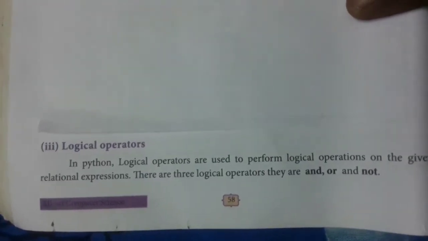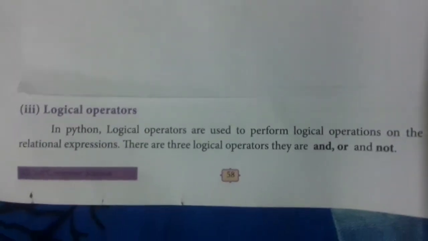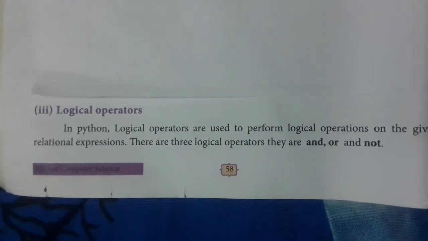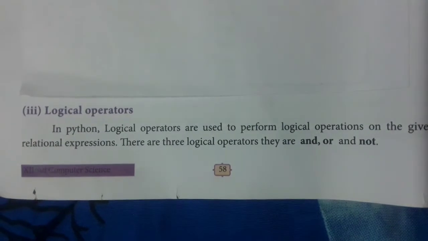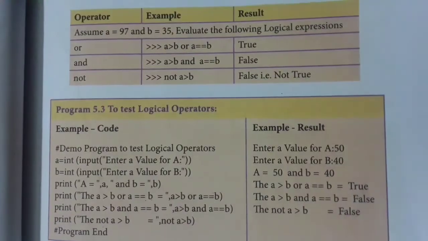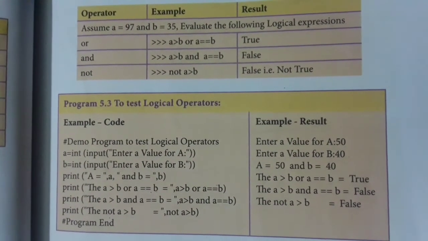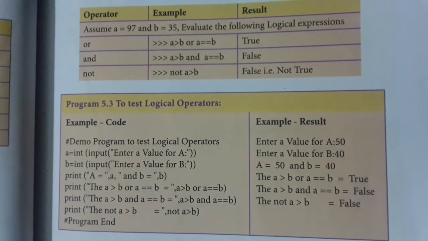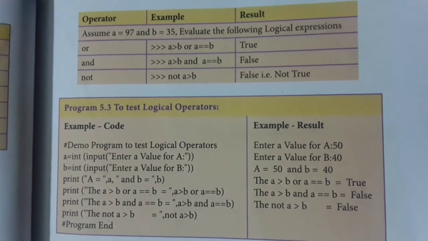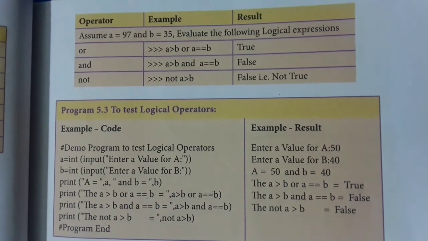Next one is the logical operator. In Python, logical operators are used to perform logical operations on the given relational expression. We have three logical operators: and, or, and not. Now we will see the example of logical operators. In the case of the or operator, if one condition is true, everything will become true. In the case of the and operator, all the conditions should be true, then only the condition will be true.